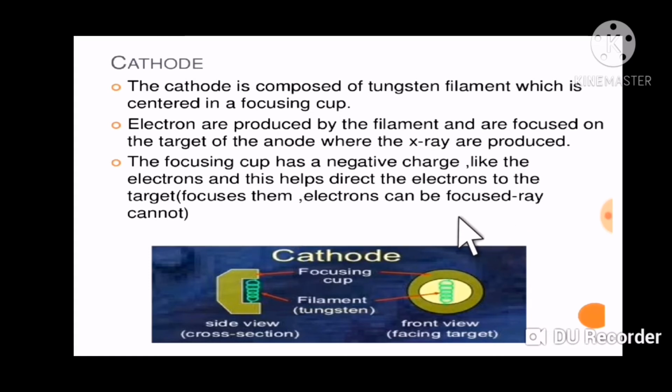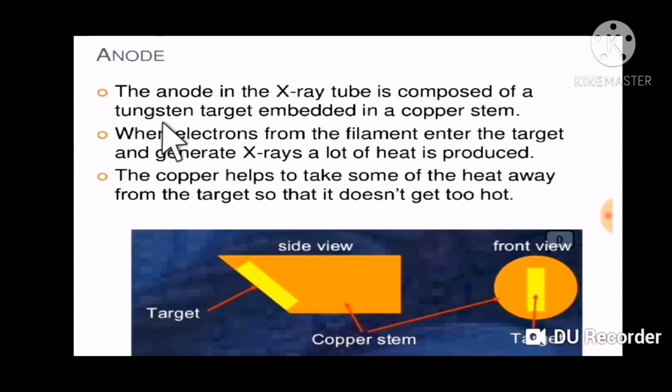Electrons can be focused, rays cannot. Anode. The anode in an X-ray tube is composed of a tungsten target embedded in a copper stem. When electrons from the filament enter the target and generate X-rays, a lot of heat is produced. The copper helps to take some of the heat away from the target so that it does not get too hot.